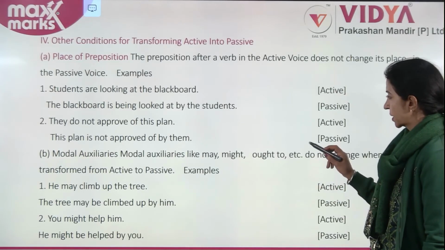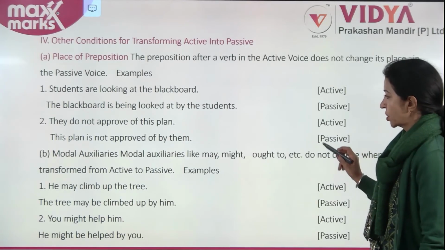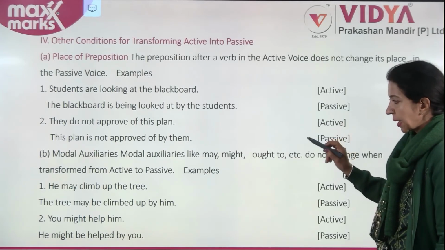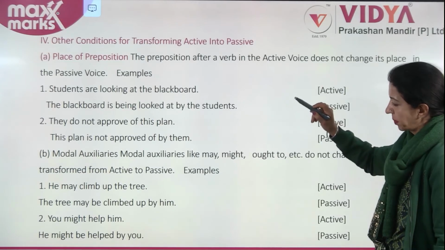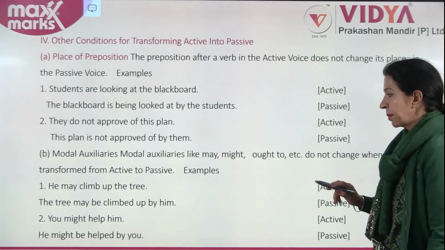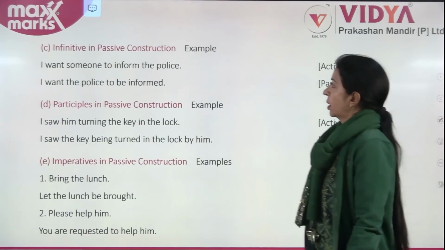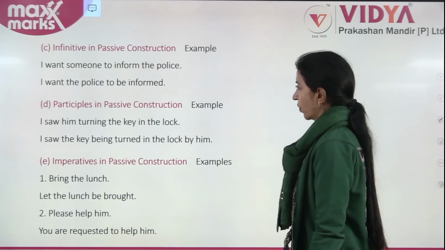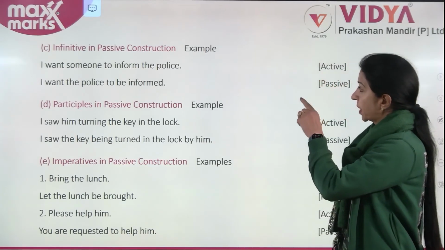Modal auxiliaries like may, might, ought to do not change when transformed from active to passive. He may climb up the tree. The tree may be climbed up by him. You might help him. He might be helped by you. Now, the infinitive in passive construction. I want someone to inform the police. I want the police to be informed.